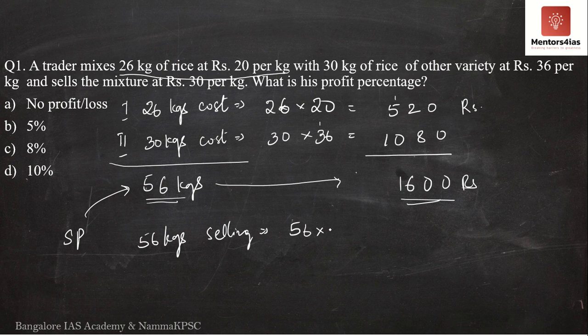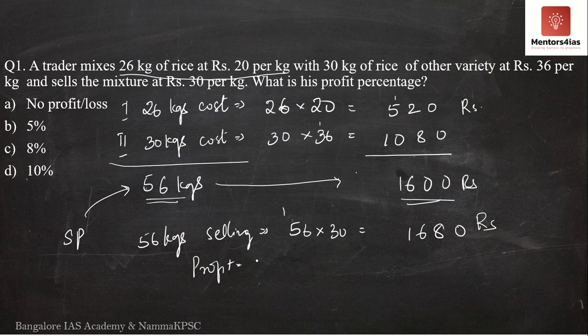So what do we get? 0, 6 3s are 18, 5 3s are 15, 1 6. So it is 16. So he sells 56 kgs for a total of 1680 rupees.